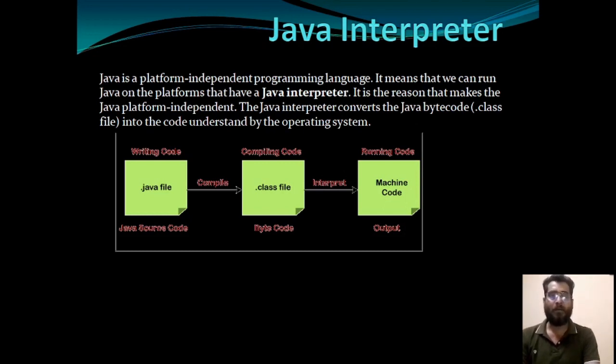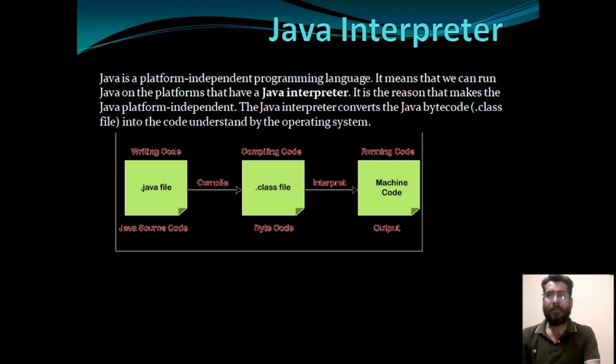We can create a program on any platform and we can run the program on another platform also, because during compilation your source code will convert to the byte code, and this byte code will be easily understood by all the operating systems, because all operating systems will have their own JVM.